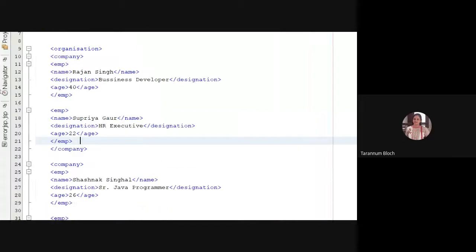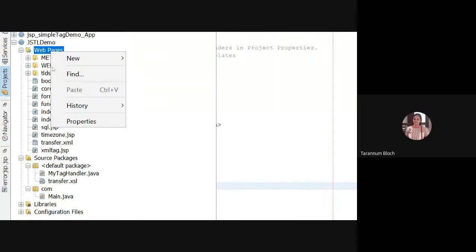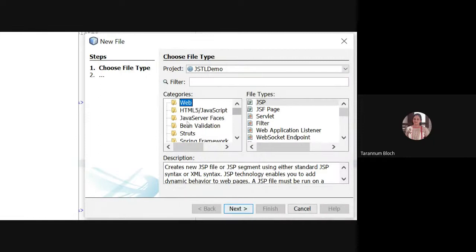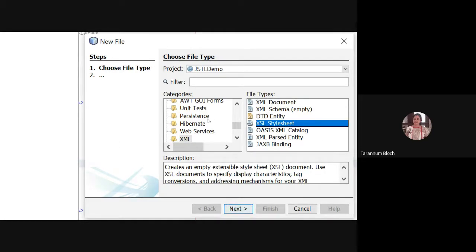A few minutes ago I showed you that on right click, New, you can go to Other. When you select the category XML, you can either create an XML document which will hold the data, for example books, title, description, and price, or you can go with XSL. This will create a file with the extension .xsl, which is used to provide styling to your data.